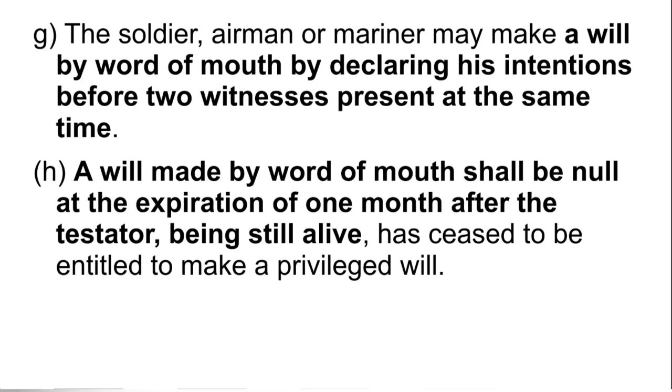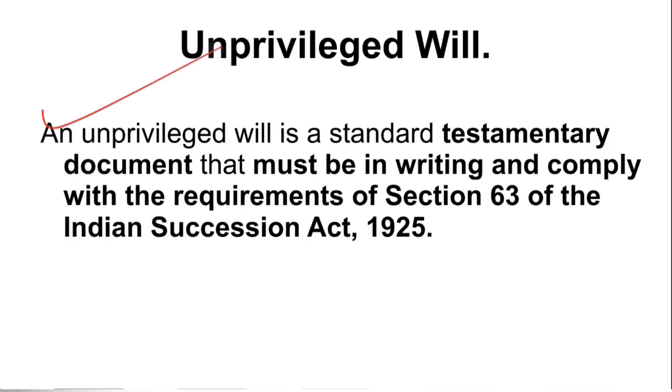Otherwise, the common citizens prepare unprivileged wills, which are the general wills, how wills generally are prepared. So this is provided. We are going to discuss it. What is the same? Unprivileged will. An unprivileged will is a standard testamentary document that must be in writing and comply with the requirements of Section 63 of the Indian Succession Act.